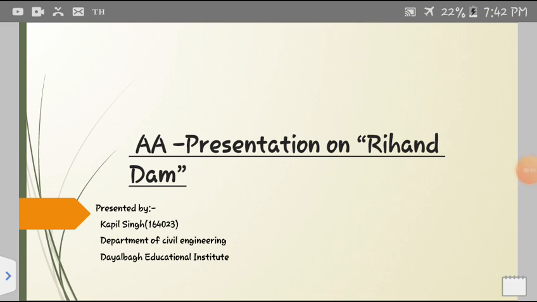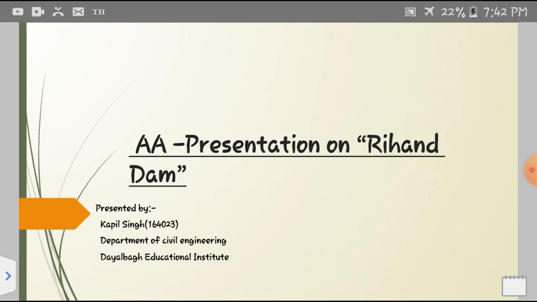Hello everyone, this is Kapil Singh and I'm going to discuss my presentation on the topic of Rehan Dam. In this presentation we will discuss the location of this dam, the purpose of this dam, the technical specifications of this dam, the forces which act on this dam, and the economic and environmental impact of this dam on the country, on India.